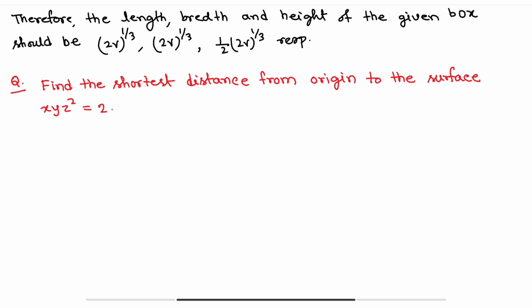So we have an arbitrary surface xyz² equals 2, and you have to find the shortest distance of the surface from the origin.